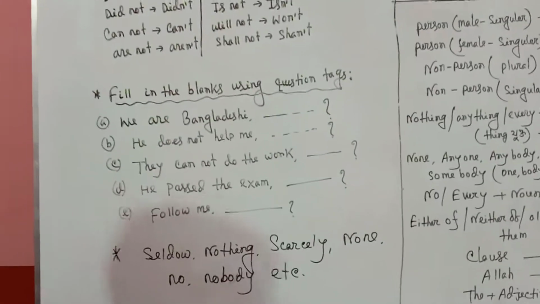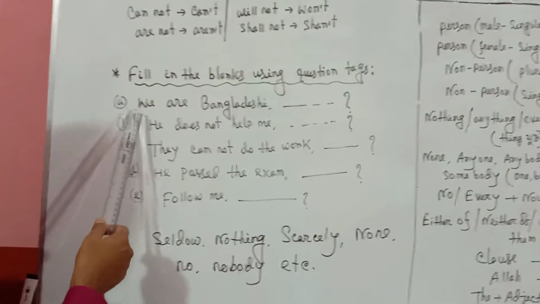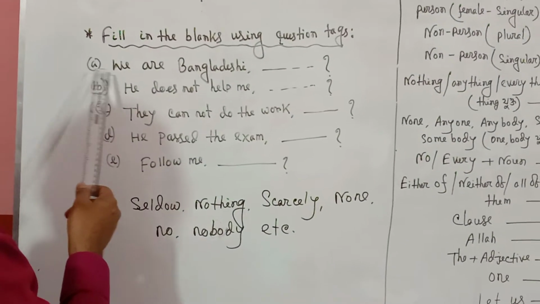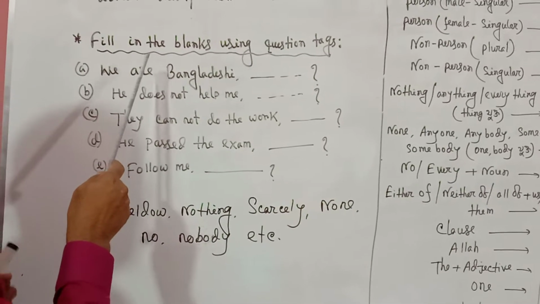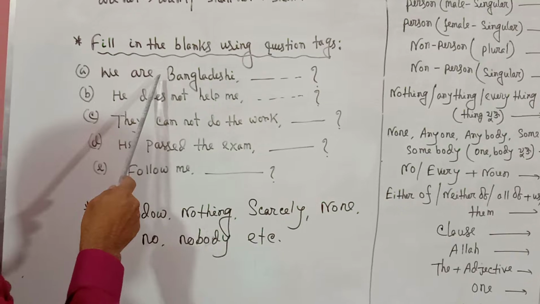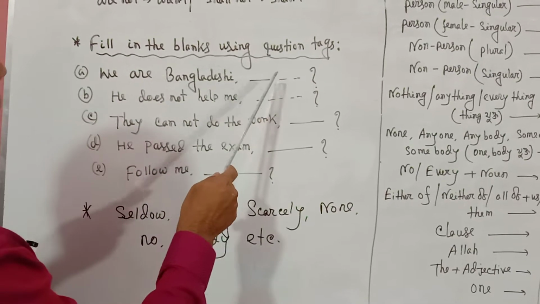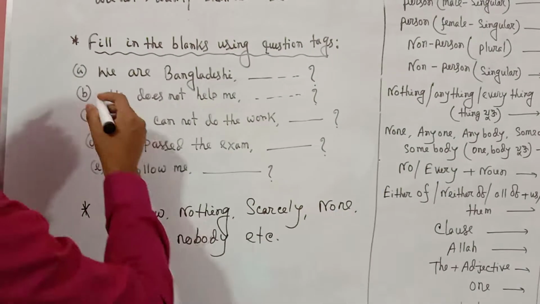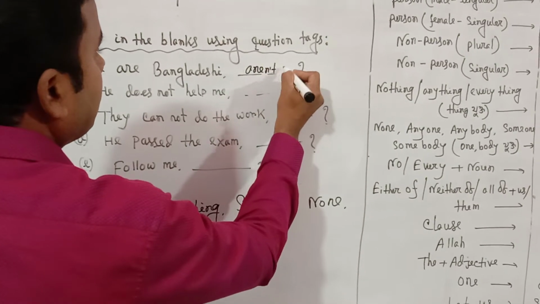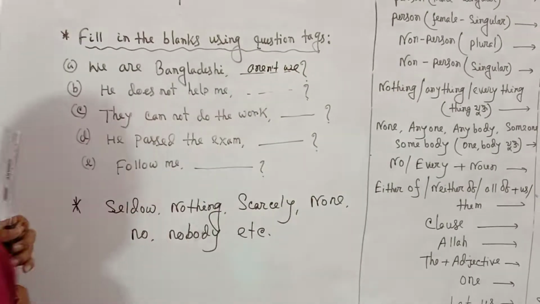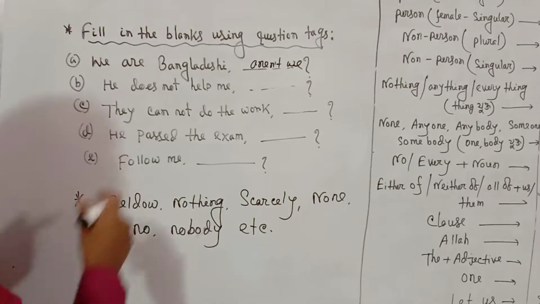My dear students, number 1: We are Bangladeshi. Since the statement is positive, the tag question will be negative. We are Bangladeshi, aren't we? He does not help me.